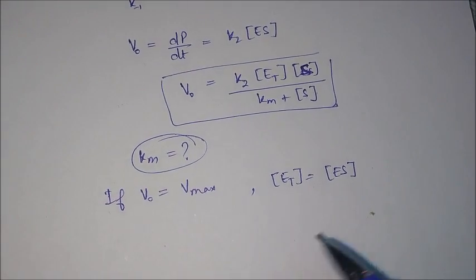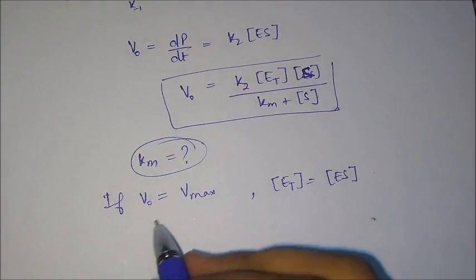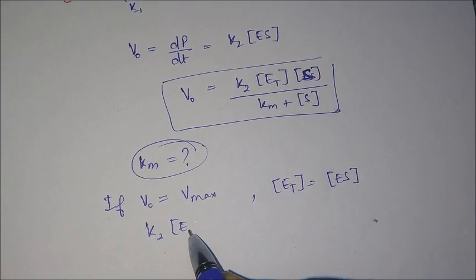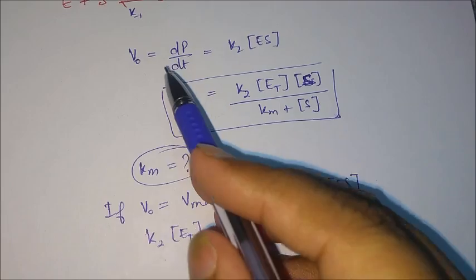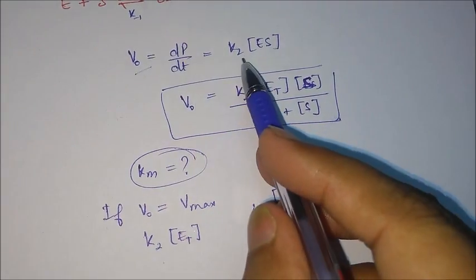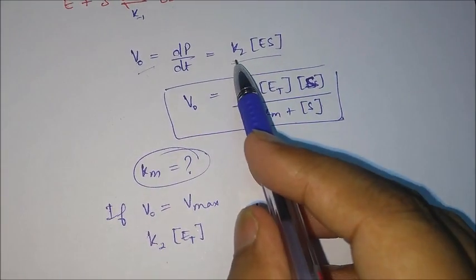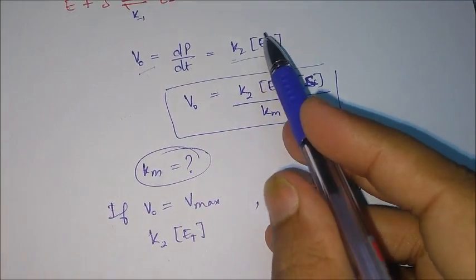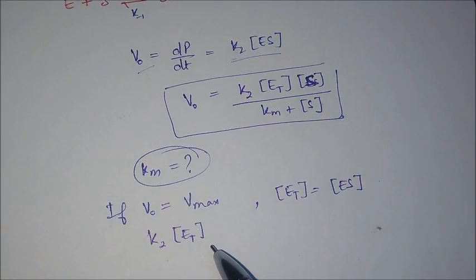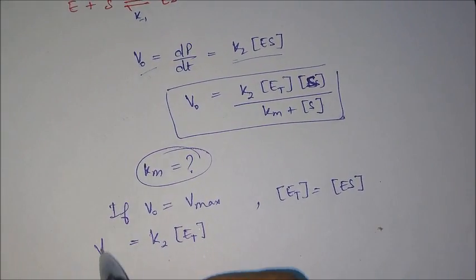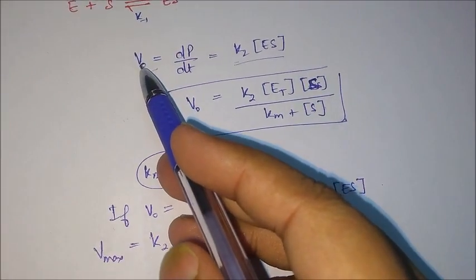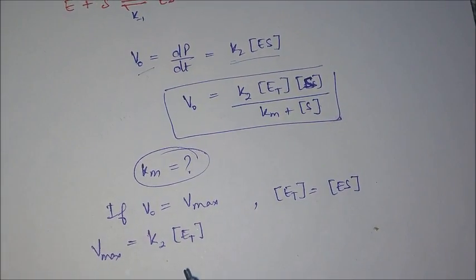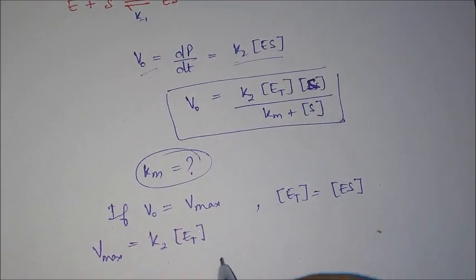We can also write that it will be equal to K2 into ET. Why? Because as you can see here, V naught is equal to K2 into ES, and ES is equal to ET. So that's why I have written ET over here. So this will be equal to V max. I have just put the values here: V naught is equal to V max and ES is equal to ET. Now let's put these values into the Michaelis Menten equation.